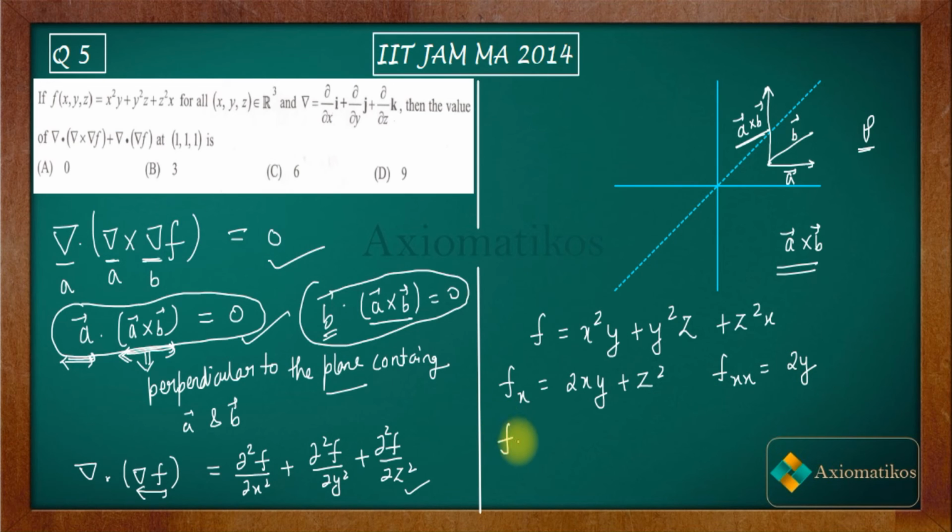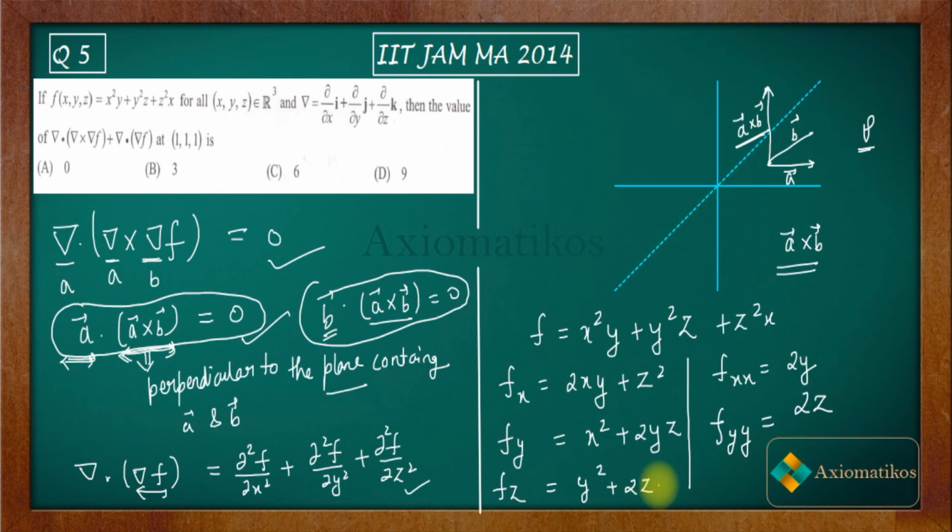Now what is your fy? fy is x square plus 2yz. Now if you differentiate it again with respect to y, what you will get? You will get 2z, right? Now fz will be what? fz will be y square plus 2zx. Now fzz will be what?